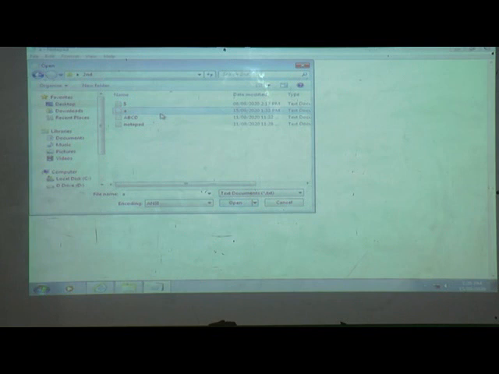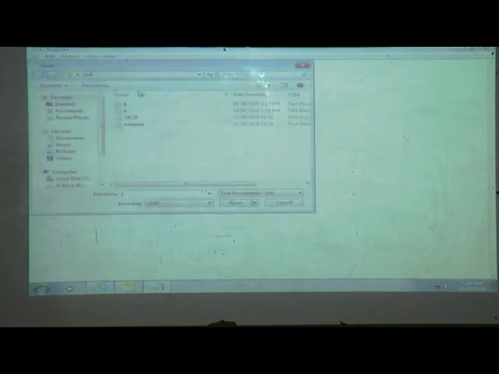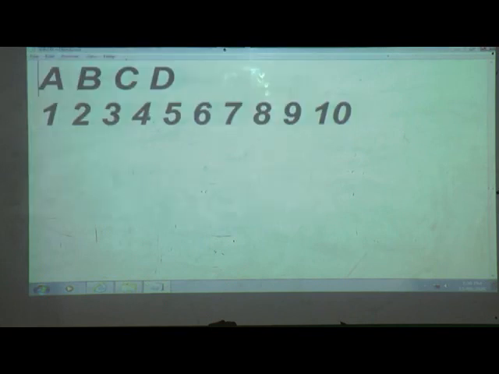A. Okay, then open. Suppose we want to open another file, then open. Where is our file? Select this path and then open. Okay, A, B, C, D and these numbers. Got it? What is the use of open?